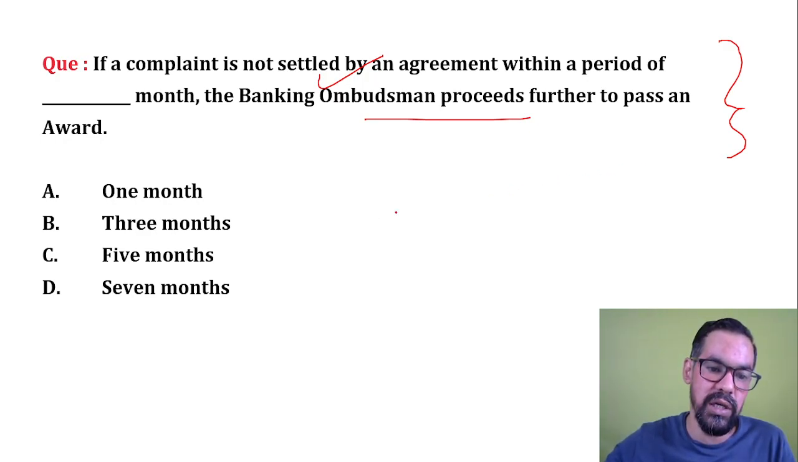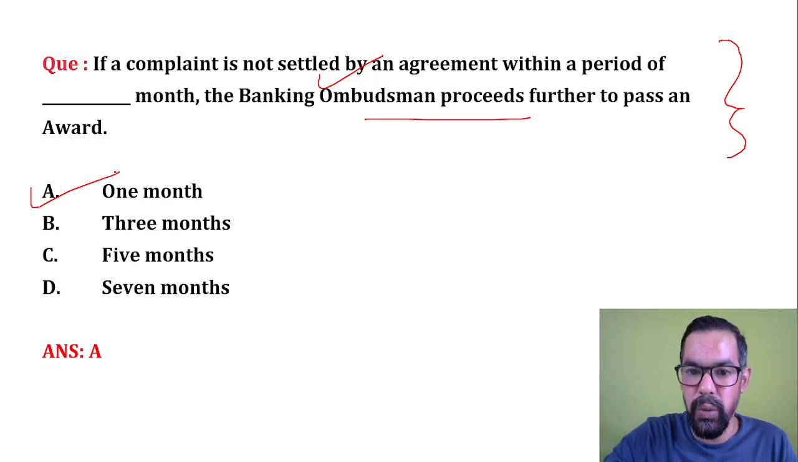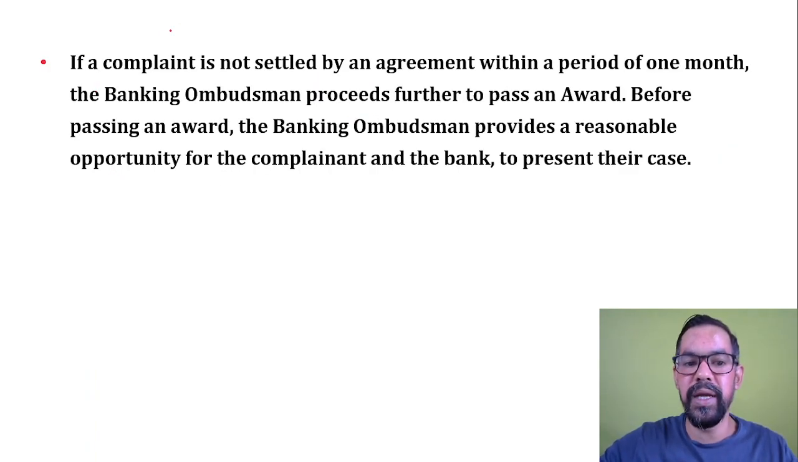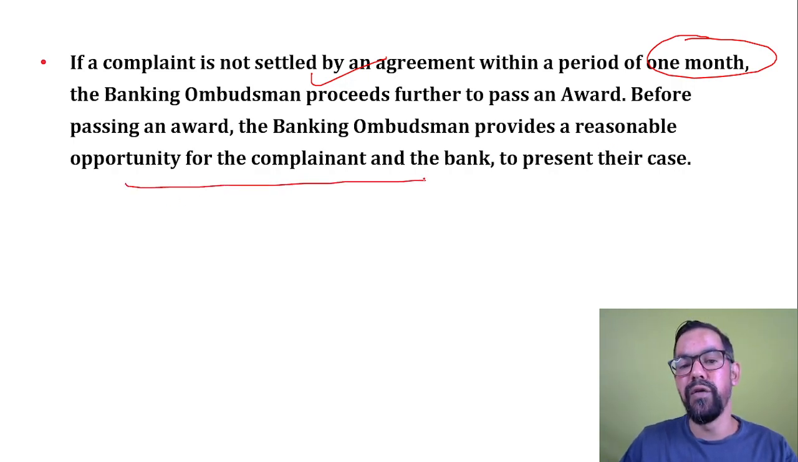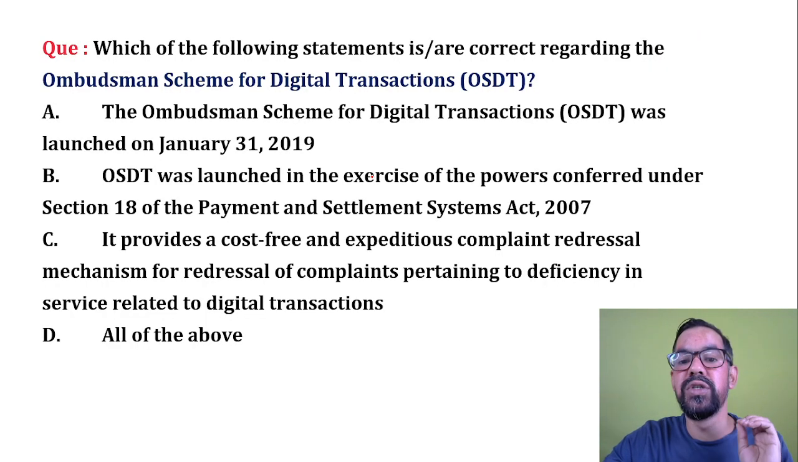So what will be your correct answer? 1 month. Even within 1 month, if there is no settlement, they will pass an award. So 1 month is the right answer. If a complaint is not settled by an agreement within a period of 1 month, the Banking Ombudsman proceeds further to pass an award. Before passing an award, the Banking Ombudsman provides a reasonable opportunity for the complainant and the bank to present their case. To file your case with the Banking Ombudsman you have 30 days, and the Banking Ombudsman also has 30 days to resolve that case.